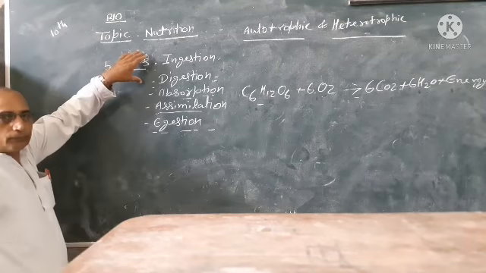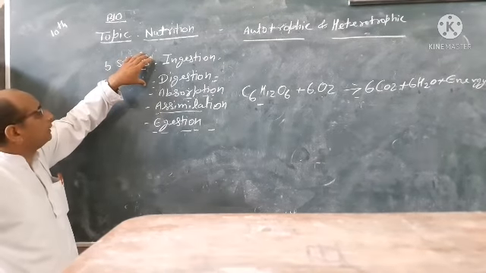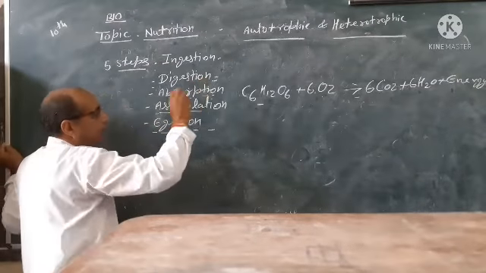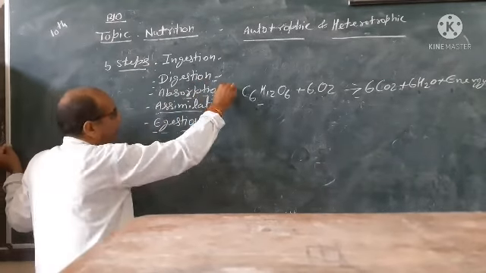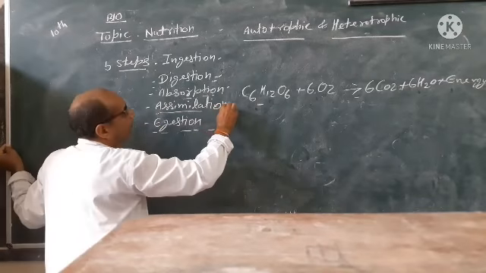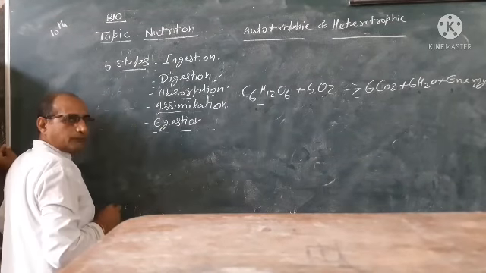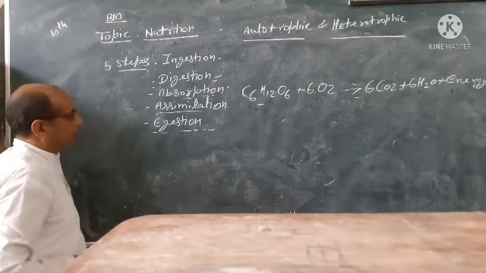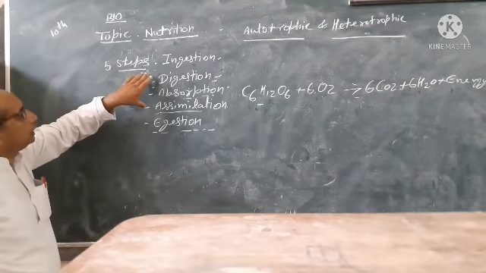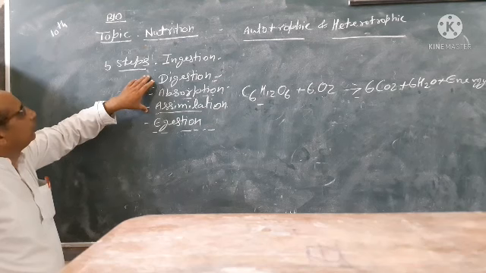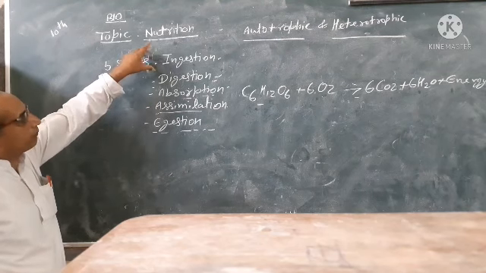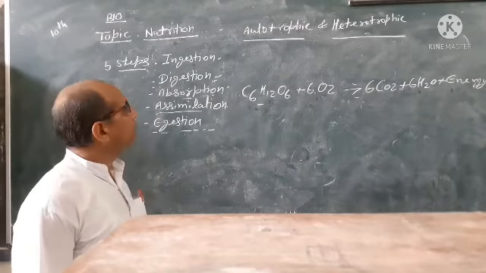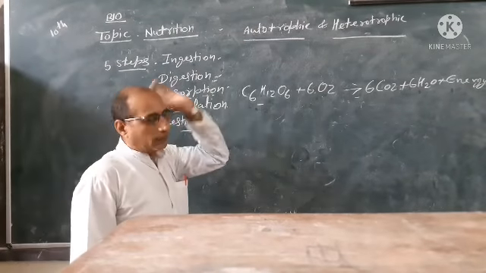So we are saying here there are 5 stages: intake of food, digestion of food, absorption of food, mixing of absorbed food in the protoplasm, and excretion of waste material. These 5 steps take place and complete nutrition. According to the type of food, there are 2 types of organisms.